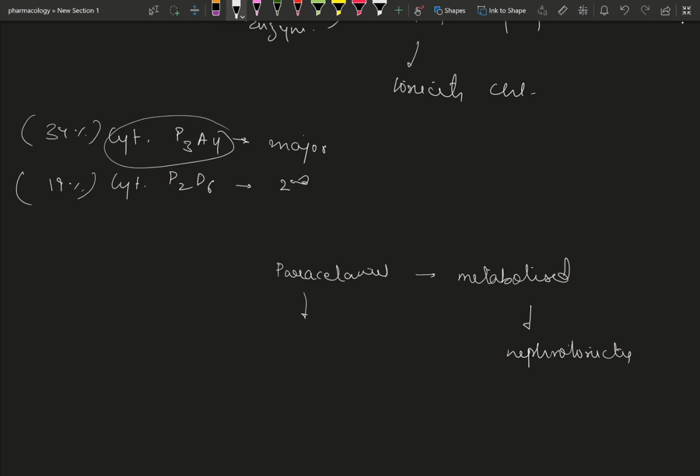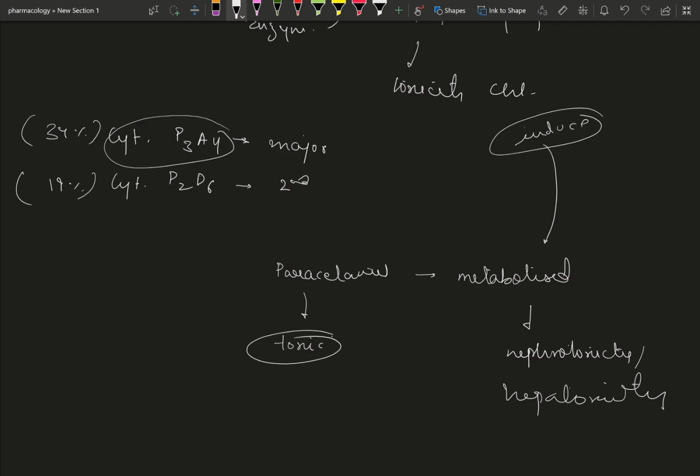So this paracetamol, if we induce its metabolism, the therapeutic effect is going to be zero, and at the very same time toxicity will develop. The end product is not only nephrotoxic, but at the very same time it is hepatotoxic. So the patient will get therapeutic failure and toxicity if we induce its metabolism.